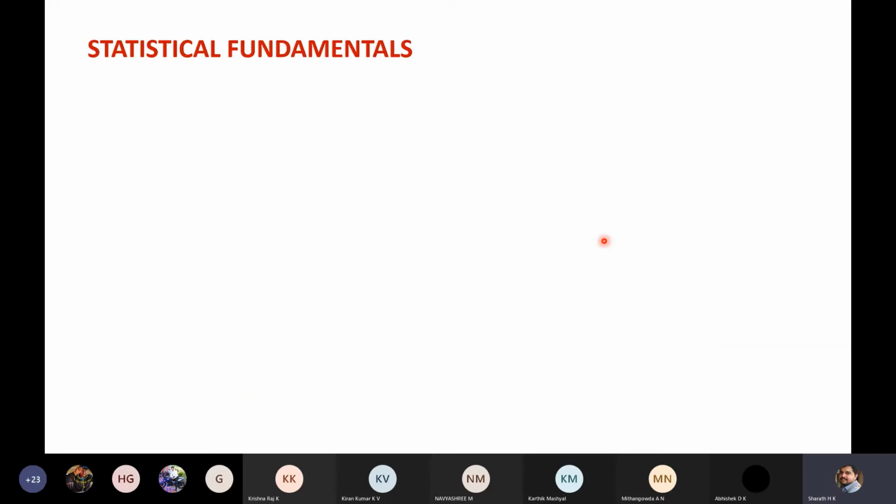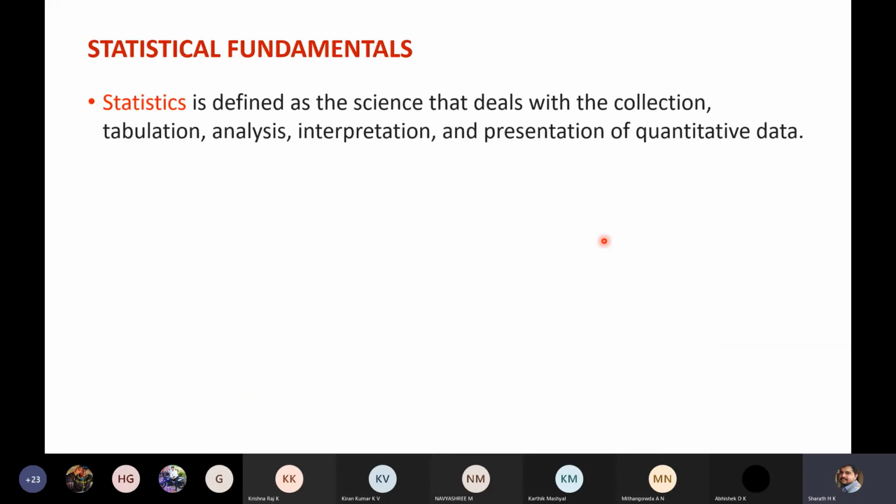Next topic, statistical fundamentals. Statistics is defined as the science that deals with the collection, tabulation, analysis, interpretation, and presentation of quantitative data. Quantitative data means measurable data. So data which you can represent with the help of numbers, that is quantitative data.